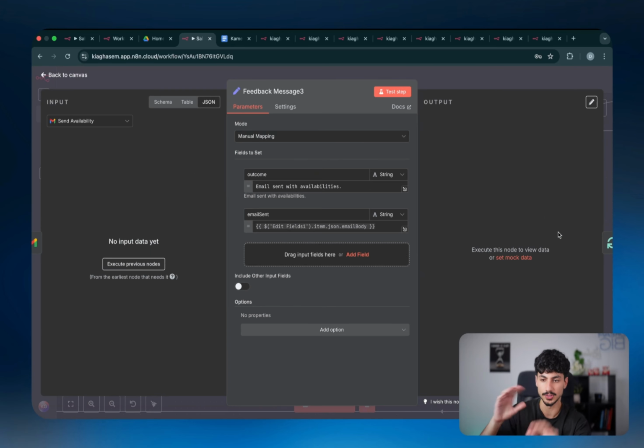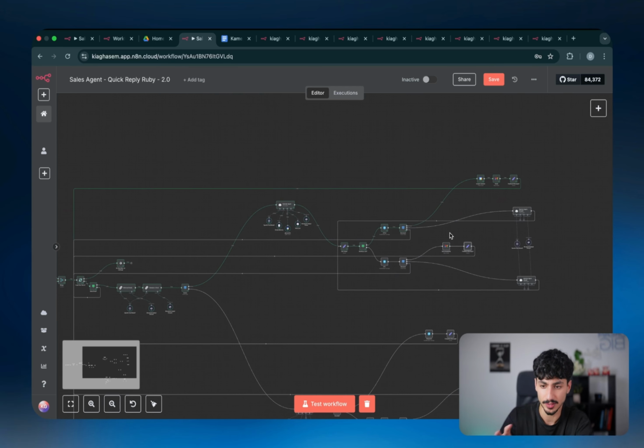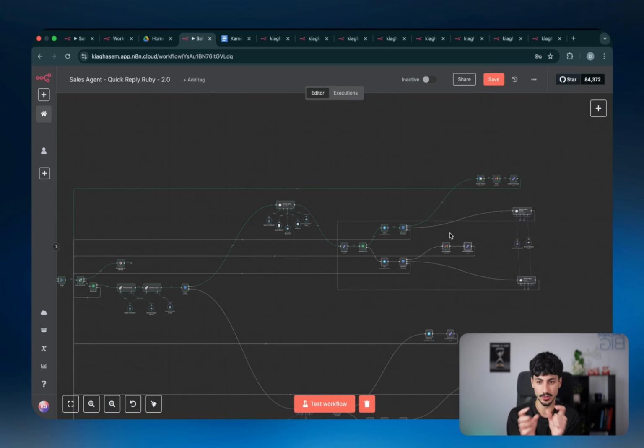This is more for when you guys use an AI agent and you got multi-agent systems, but don't worry about it for now. So realistically, that was everything in terms of the calendar agent. Super simple to set up. Honestly, I explained everything, but if you wanted to just go through it and just change the nodes that you have to, it will probably take you like 2 minutes, max 3 minutes, 4 minutes to actually set it up yourself.